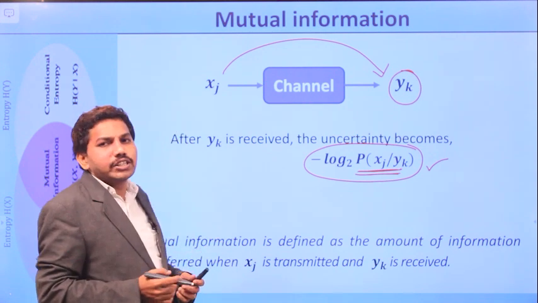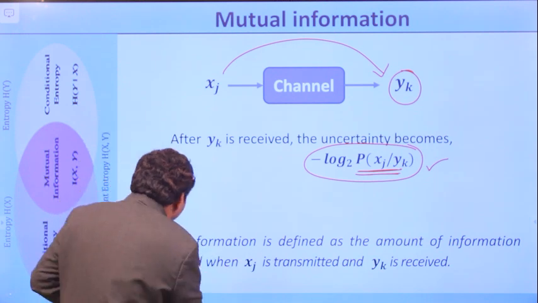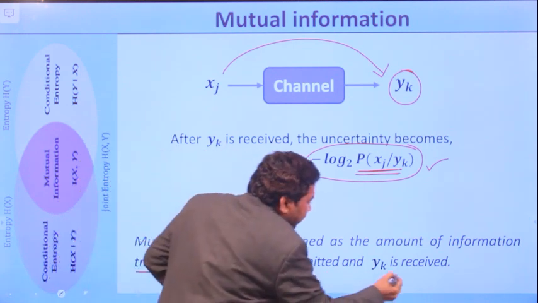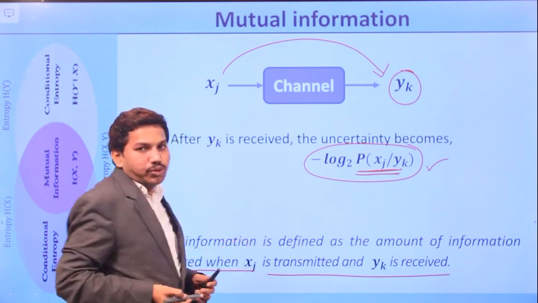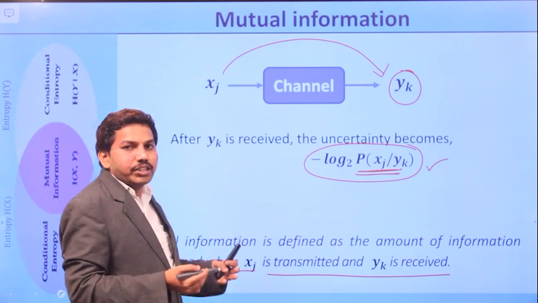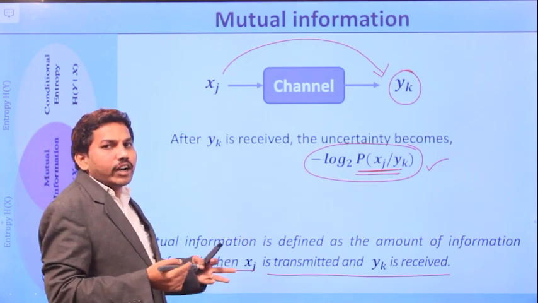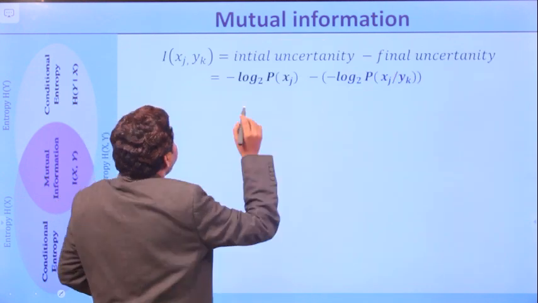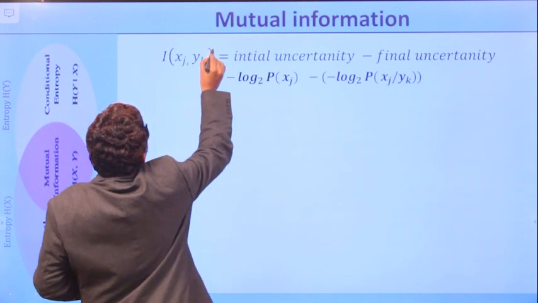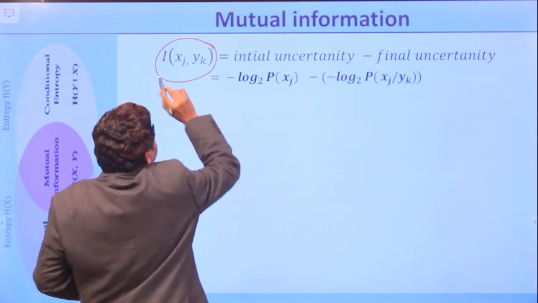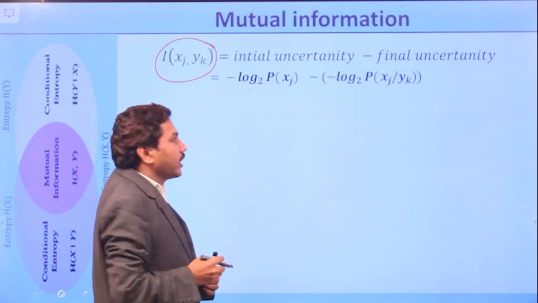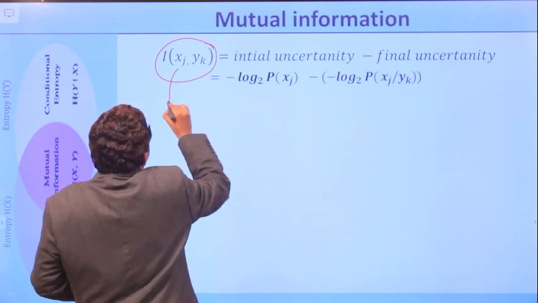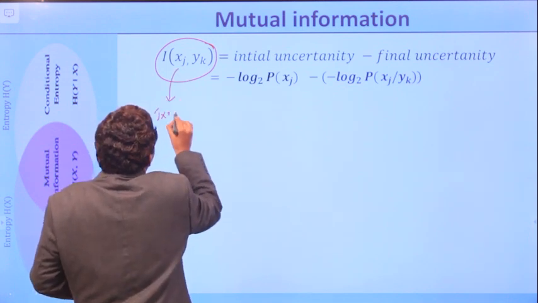So mutual information is basically defined as the amount of information transferred when Xj is transmitted and Yk is received. When Xj is transmitted and Yk is received, what information is transmitted, right? In the mathematical analysis, mutual information is represented with the notation I of Xj comma Yk, which indicates Xj is transmitted and Yk is received.